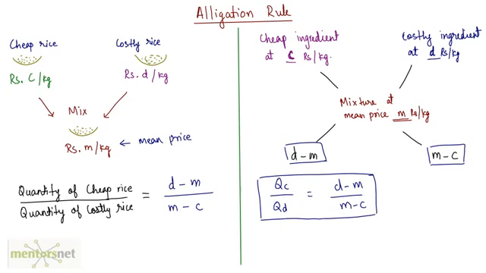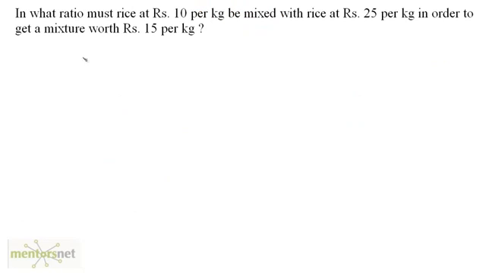So let us look at a question. In what ratio must rice at 10 rupees per kg be mixed with rice at 25 rupees per kg in order to get a mixture worth 15 rupees per kg? So this is a pretty straightforward question. You have the cheap rice and the costly rice. So we have C equals 10 and D equals 25. And we have been given the mean price, which is 15. So M equals 15.